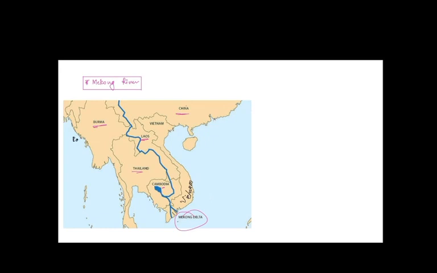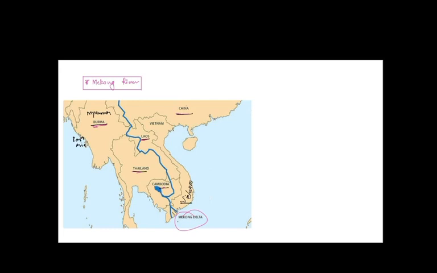So this is the East Asia where Mekong flows through Burma, that is Myanmar, and it flows through China, and it flows through the whole of Southeast Asian region: Laos, Thailand, Cambodia, Vietnam.